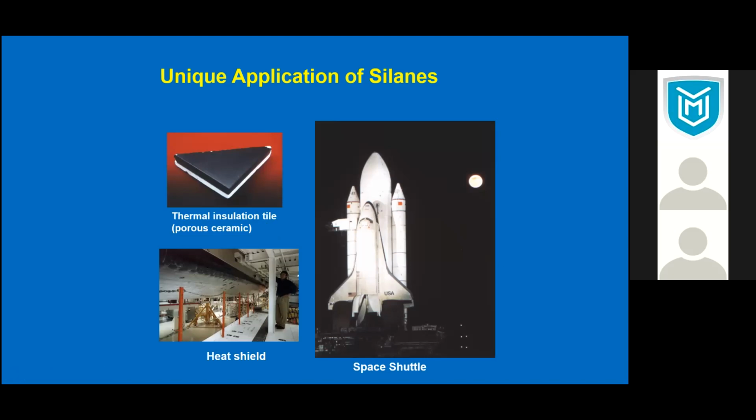But the problem is these tiles. When the space shuttle is put on a launch pad ready for launch, it absorbs a lot of water. It can gain water such that each tile can take on 100 grams. And that will increase the payload by 9 tons. And that's very expensive for any space shuttle. So you have to waterproof.